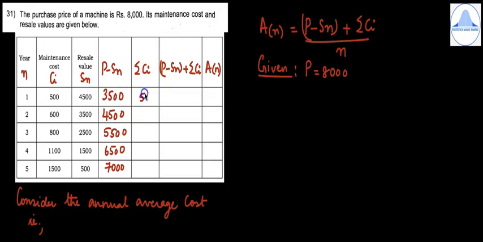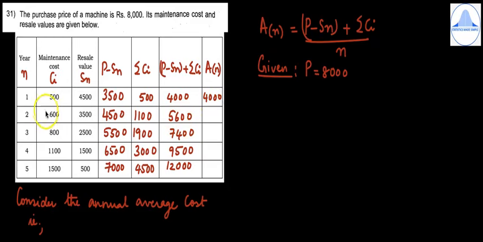Next, find out summation Ci. So first write 500. So summation Ci means the cumulative maintenance cost. Next is 500 plus 600 is 1,100. Then you'll get 1,900. Then 3,000 and 4,500. The next column is P minus Sn plus summation Ci. So just add the previous two columns. So here you will get 4,000. Next is 5,600. Then 7,400, 9,500 and 12,000. An will be 4,000 divided by 1 is 4,000.